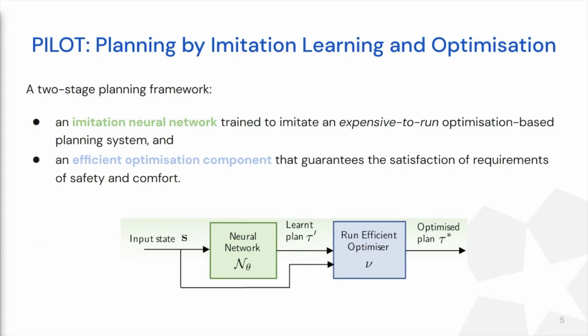So Pilot, the name of our method, stands for Planning by Imitation Learning and Optimization. It uses a deep neural network to warm start an efficient optimizer. The neural network is trained to imitate an expensive-to-run optimization-based planner that is only needed at training time.